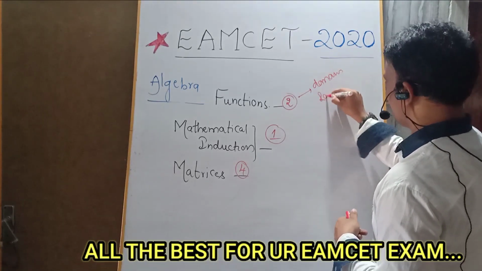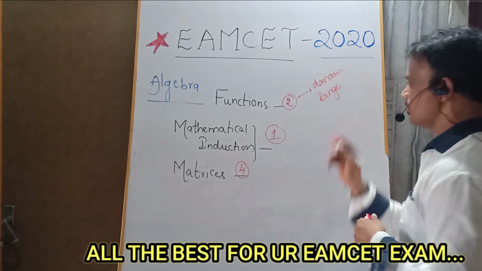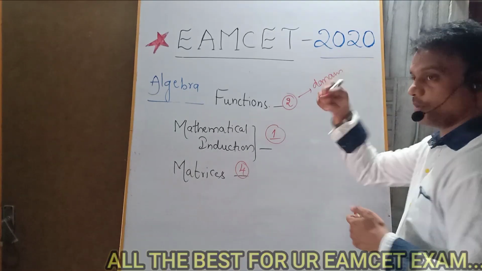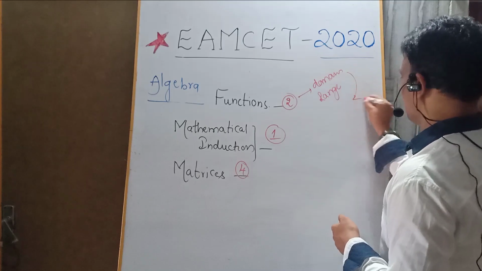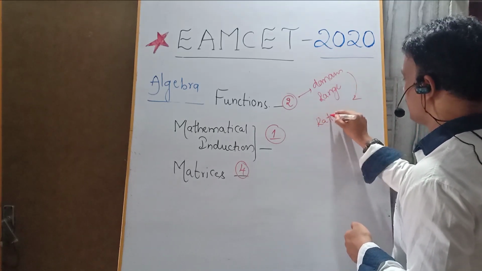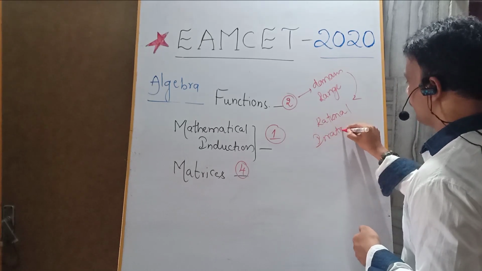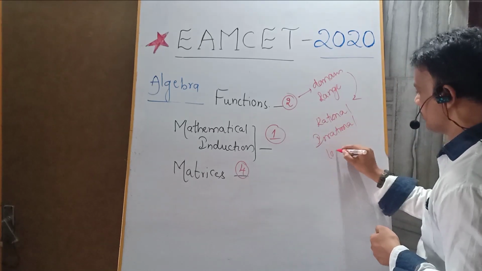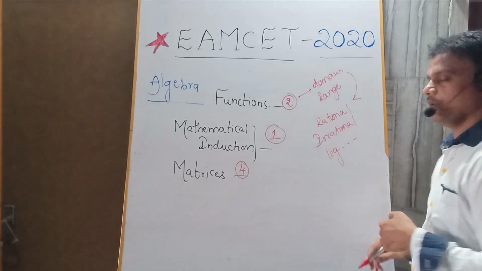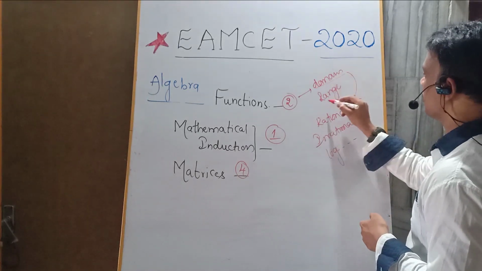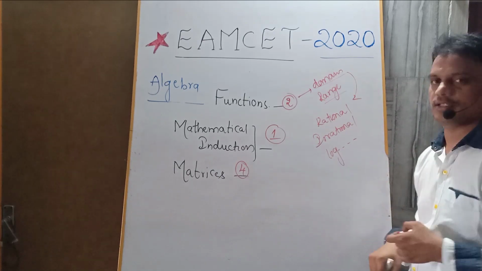and the range. From this topic, generally you will get the question: domain of the function, particularly domain of the different types of functions. It may be a rational function, an irrational function, or a logarithmic function. Generally they are going to ask questions on domain and range of the different types of functions.